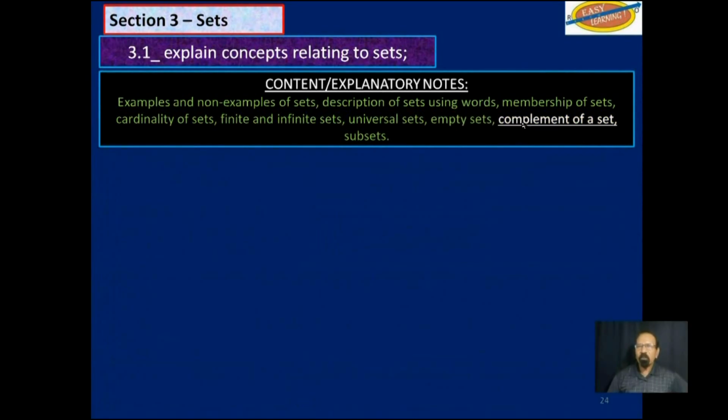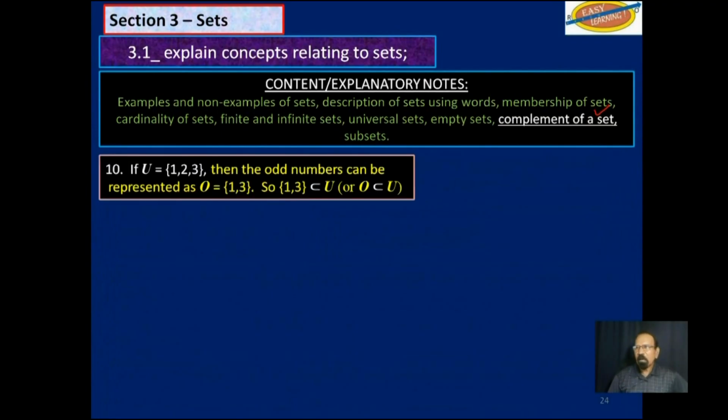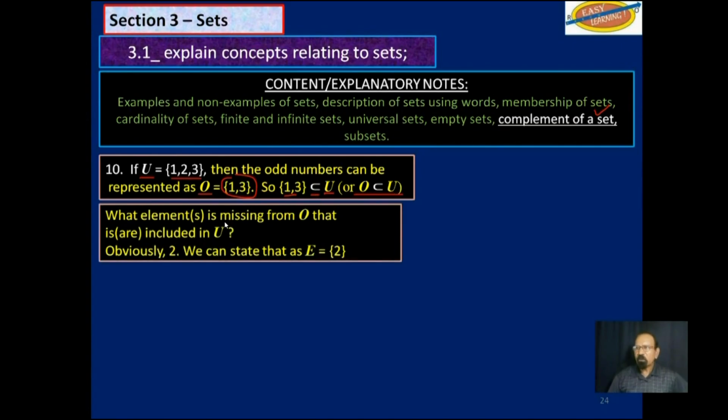Lastly, in this objective, we will talk about the complement of a set. Now, if U, which is a universal set, has elements 1, 2, and 3, then the odd numbers can be represented as a subset O, which would be 1 and 3. So 1 and 3 is a subset of U, or O is a subset of U. Now, what element is missing from the subset O but is included in U?